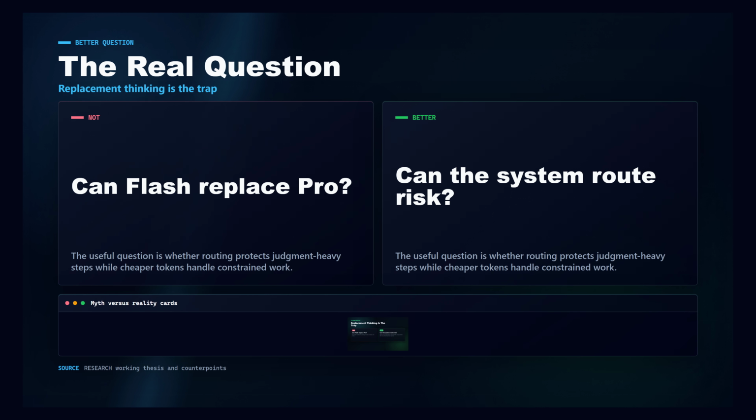The useful question is not, can Flash replace Pro? Based on this evidence, that would be the wrong question. The useful question is, can a router protect the expensive reasoning steps while still using cheap, fast tokens for work that is already constrained? If the answer is yes, the win is not model quality in isolation. The win is better system behavior: fewer wasted frontier calls, clearer escalation, and less money spent on chores that tests can verify.